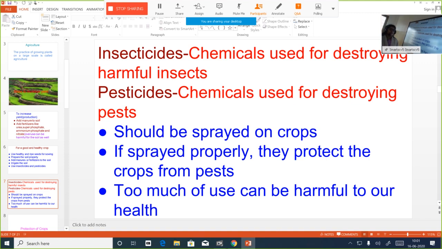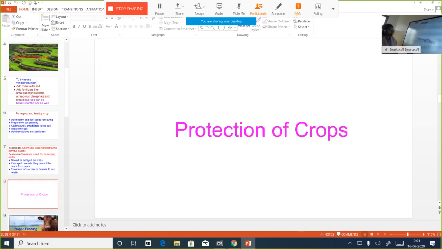We have to select ripe and mature seeds. Then we have to prepare the soil. We have to use manures, otherwise fertilizer. We need to irrigate, that is keep on supplying water regularly. And if you find the crops being attacked by insects and pests, you have to definitely use these chemicals which are used to destroy the harmful insects, otherwise harmful pests.